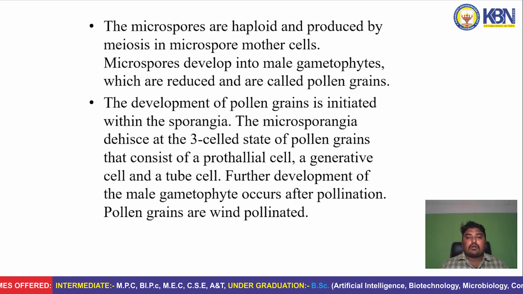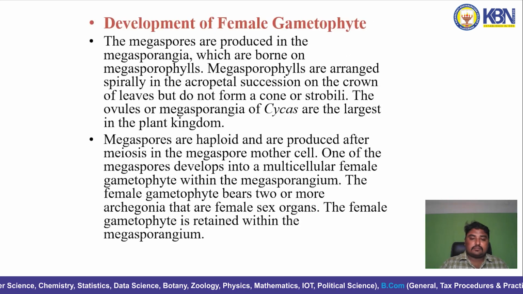The microspores develop into male gametophytes which are reduced and are called pollen grains. The development of pollen grains is initiated within the sporangia. The microsporangia dehisce at the three-celled stage of pollen grains, which consist of a prothallial cell, a generative cell and a tube cell. The development of the male gametophyte occurs after pollination, pollen grains are wind pollinated.